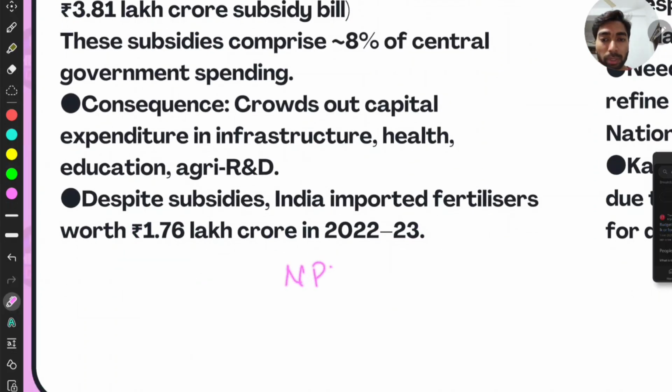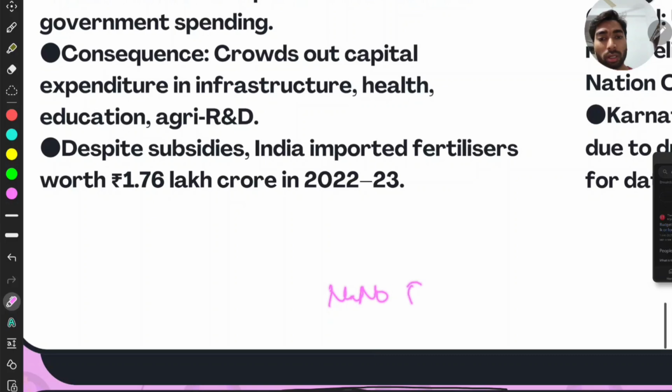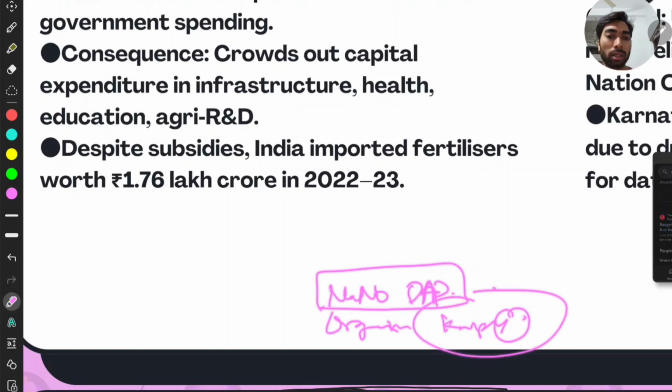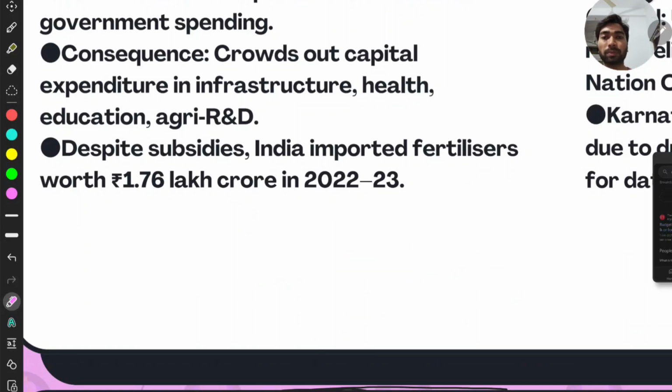That is NPK, and most of the subsidies go to this. Less will go to this, right? And we have to make the farmers use them efficiently. So there are initiatives like nano DAP, or organic farming, Krishi Paddhati Yojana. These are all the schemes which you have to remember, right? Then